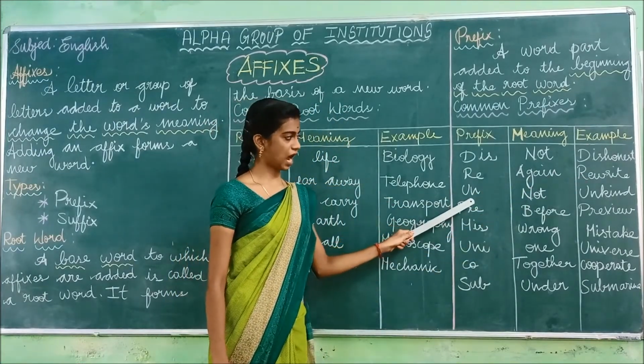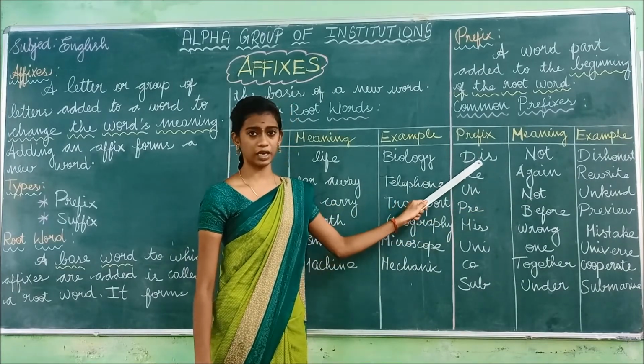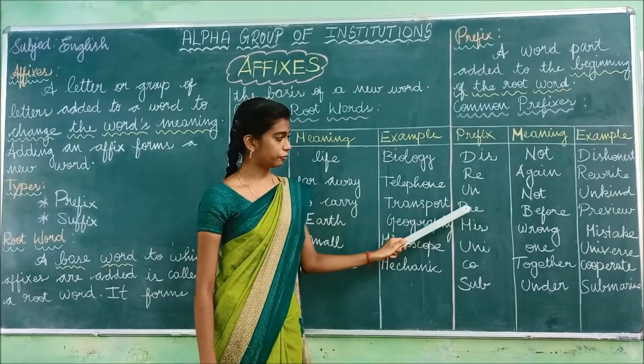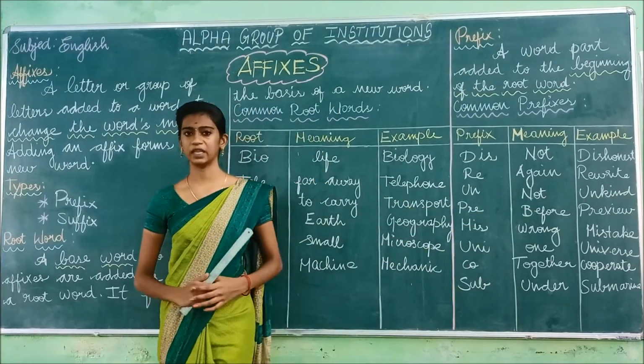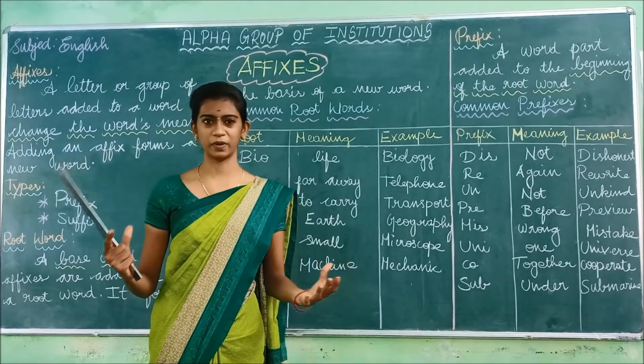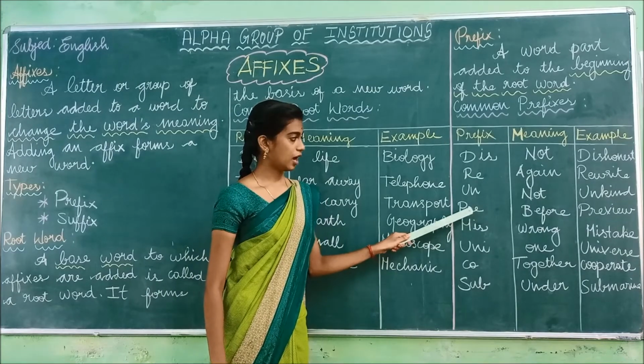And the next one is un. The meaning of un is also not. Unkind means not being kind, a very rude person. The next one is pre.